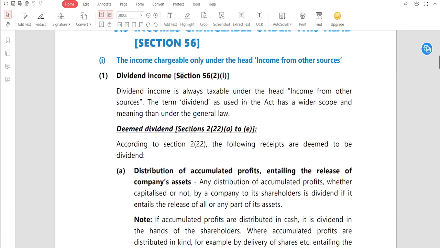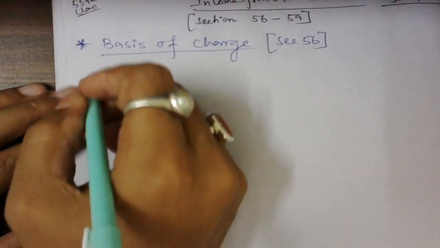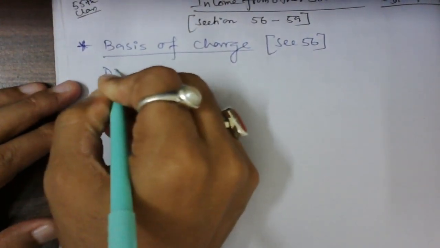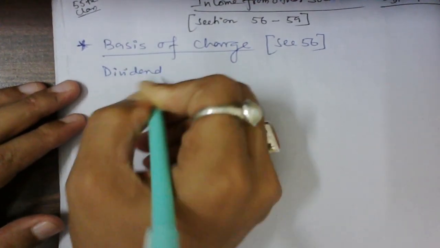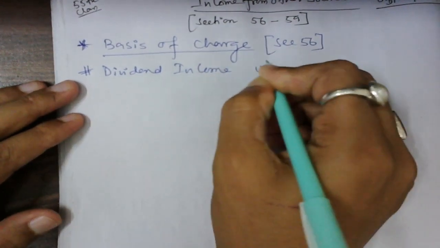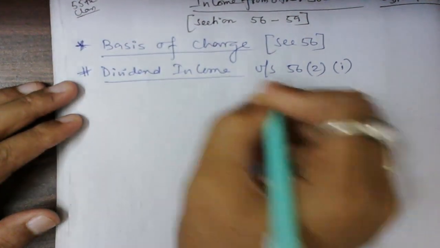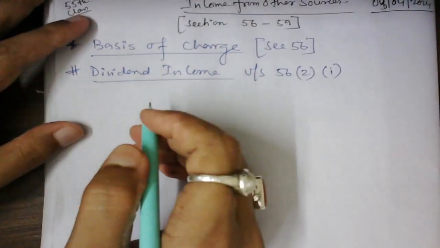You need to remember that up to 31st March 2020, dividend from an Indian company is exempt in the hands of the shareholder. Please write this down, it is very important. Now we are discussing the dividend income under section 56(2)(1).